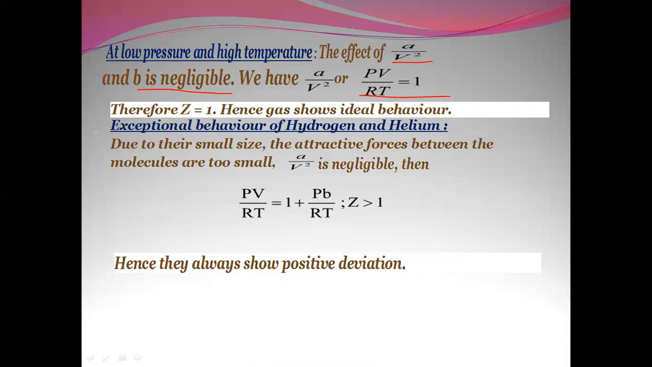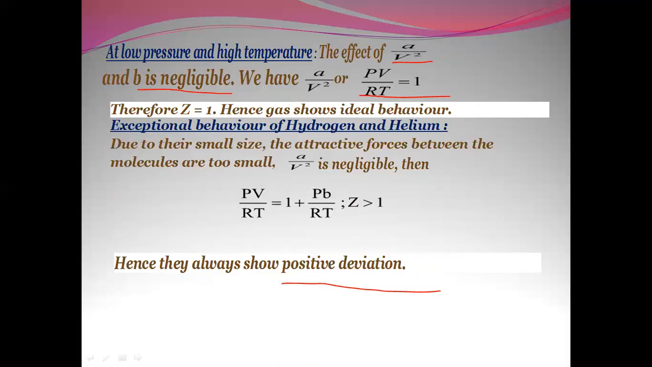behavior. So exceptional behavior for hydrogen and helium, due to their smaller size, the attractive forces between the molecules are too small. a by V square is negligible. Then PV by RT is equal to 1 plus Pb. So hence they always show a positive deviation. This is for hydrogen and helium.